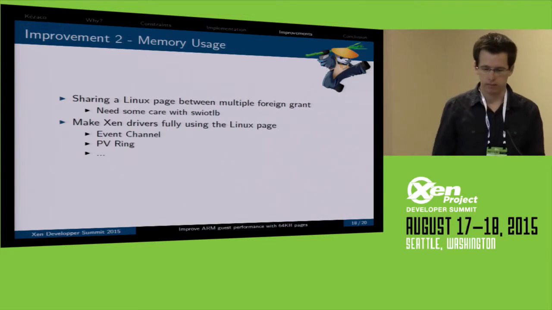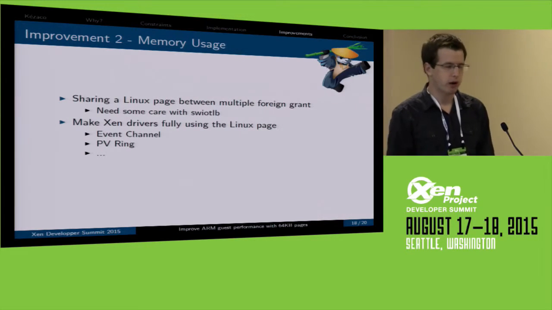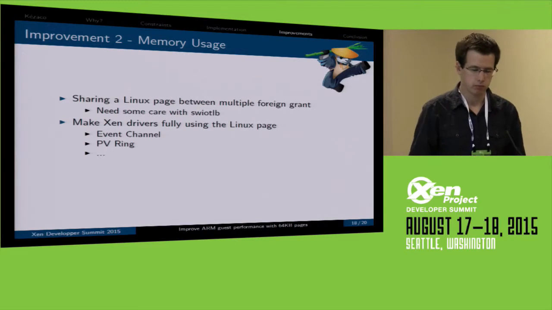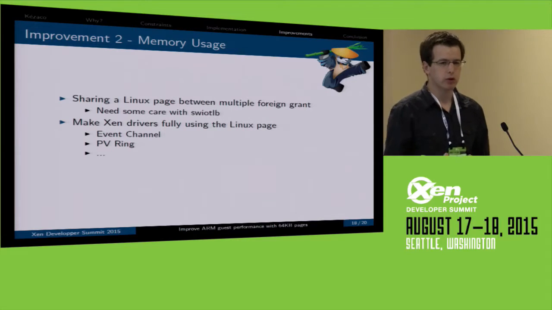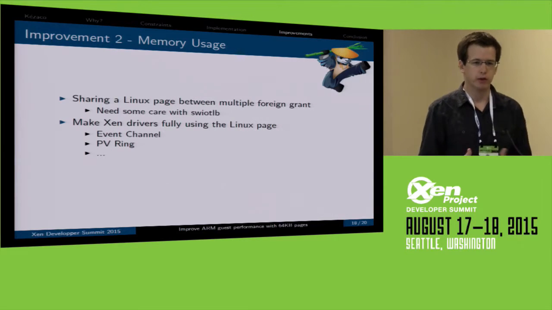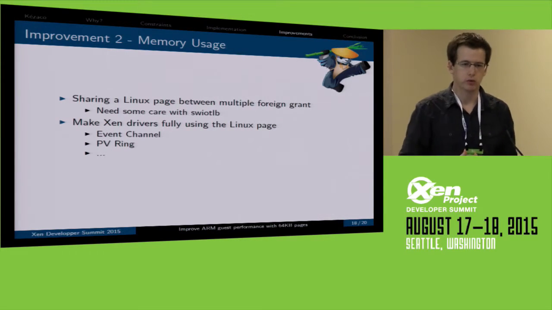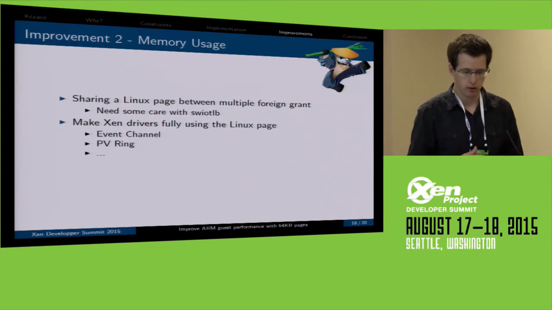Second thing is, after improving the grant, I think you can gain good performance in general. But now, there is one thing. I was talking about foreign grant. I was saying that we map only 1 grant per Linux page.